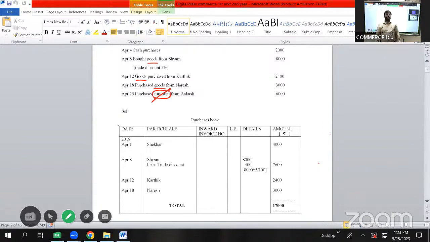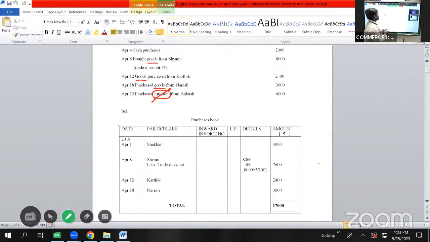So at the time of solving the problem for subsidiary books on the topic purchases book or sales book, we just need to remember two things that we should not record. One, cash transactions will not be recorded, and another transaction which is not going to be recorded in purchases book or sales book is either purchase of asset or sale of asset.